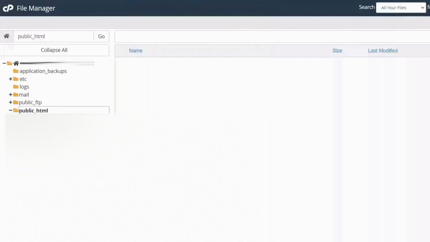to upload. It's best to compress them into a zip file if you have multiple files and folders. Click on the Upload button in the File Manager, browse and select the zip file or individual files you want to upload. And if you upload a zip file, you will need to unzip it in the public HTML directory.